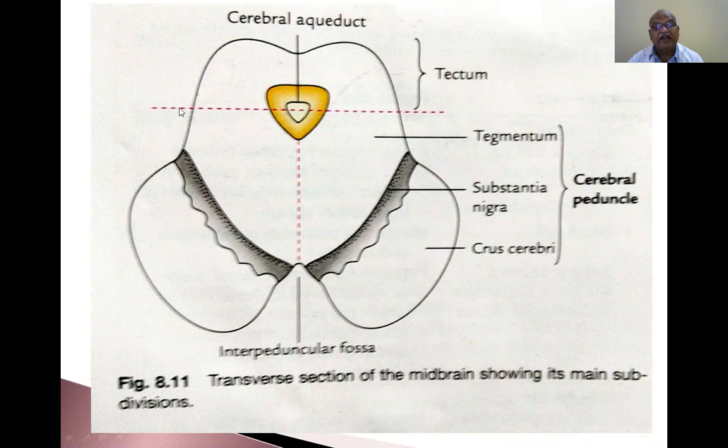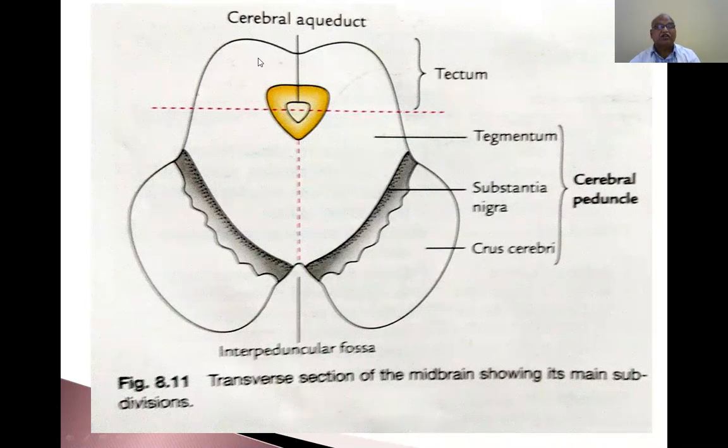So if you draw a dotted line like this, this divides it into a ventral part and a dorsal part. The dorsal part of the midbrain is called tectum. The ventral part is again divided into three parts. The most posterior part is tegmentum. Next, this crumbled-shaped appearance, black in color, is substantia nigra, and the anterior part is called crus cerebri. In between the two crus cerebri, this is called interpeduncular fossa.